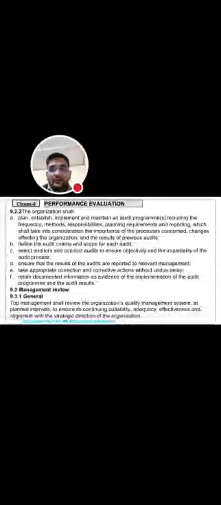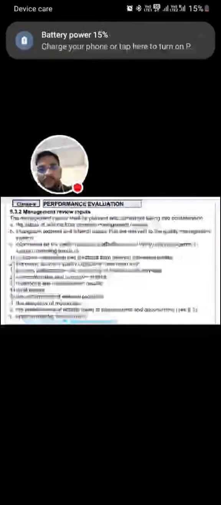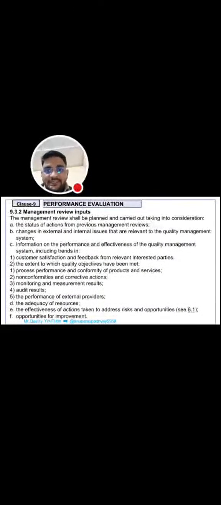9.3, and the general requirement 9.3.1. The top management shall review the organization's quality management system at planned intervals, to ensure its continuing suitability, adequacy, effectiveness, and alignment with the strategic direction of the organization. What are the inputs in management review? The status of actions from previous management reviews, the changes in external and internal issues, and information on the performance and effectiveness of QMS, and customer satisfaction, feedback from relevant interested parties, the extent to which quality objectives have been met, and